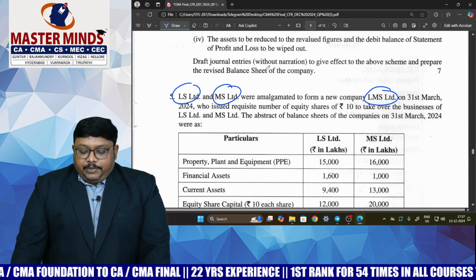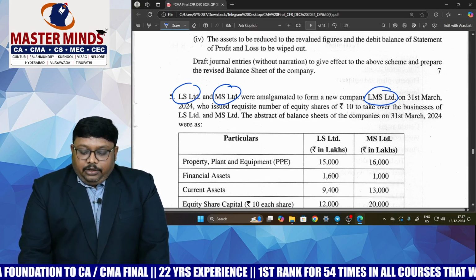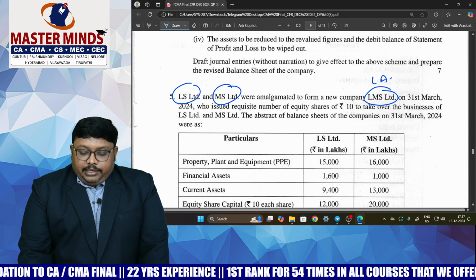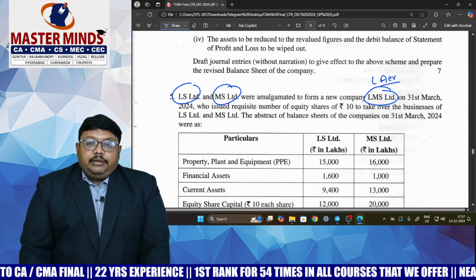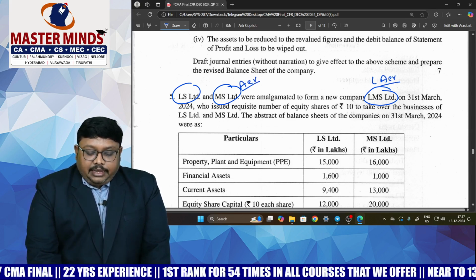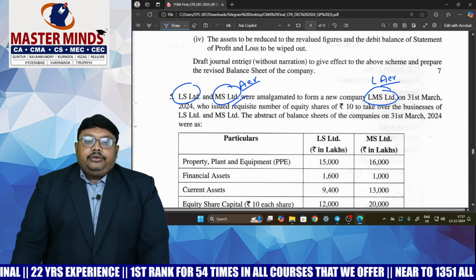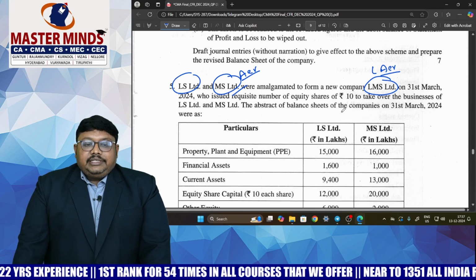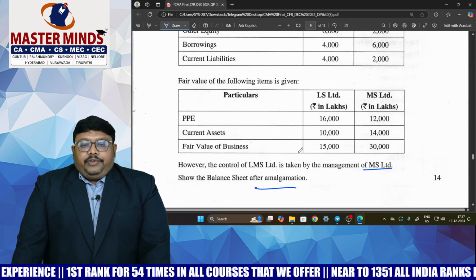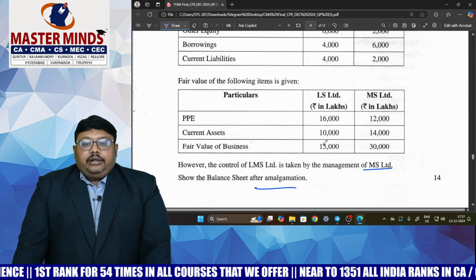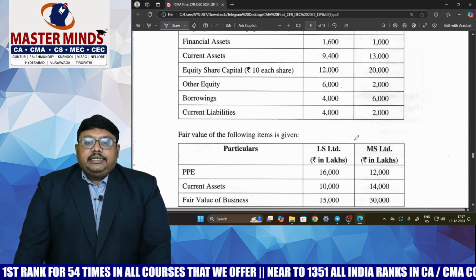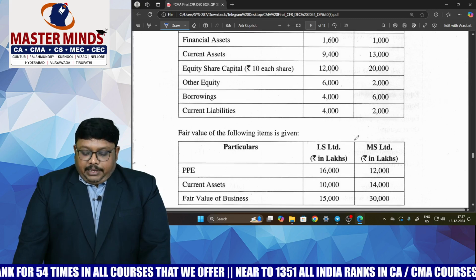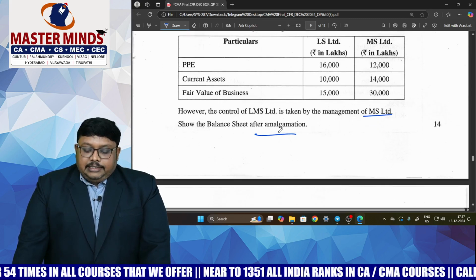So here, as per legal terminology, the legal acquirer is LMS Limited, but the accounting acquirer, who has the control, is MS Limited. We need to do the problem relating to reverse acquisition. All fair values of the assets and liabilities they have given. Accordingly, we need to find out how much purchase consideration will be paid by MS Limited to LS Limited.